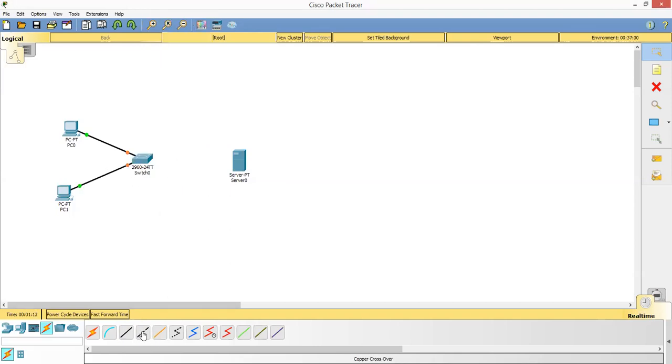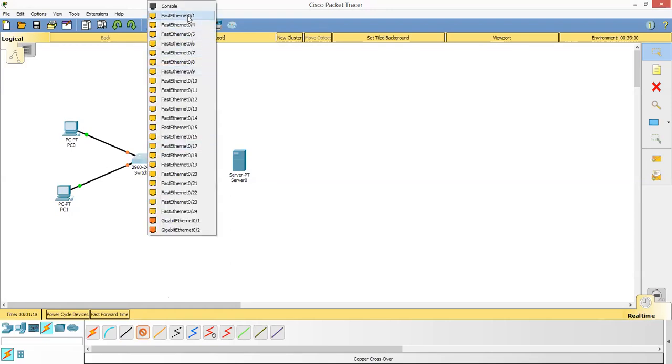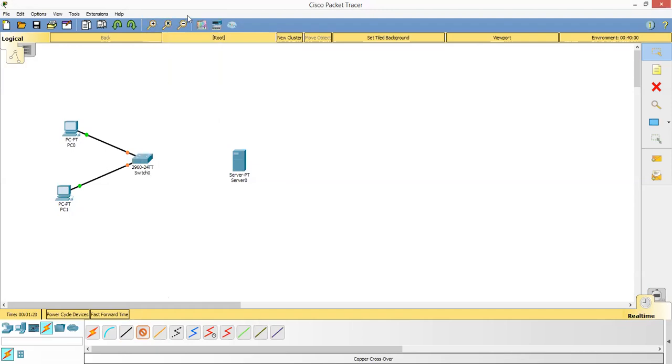Then this copper crossover cable. Here I will select port number 1 and connect it to the server. So now first of all, I will configure the server over here.